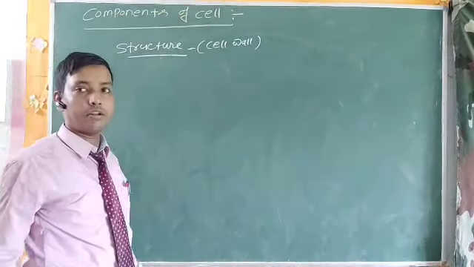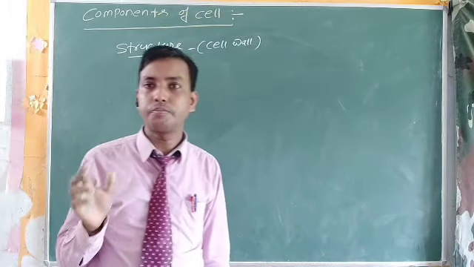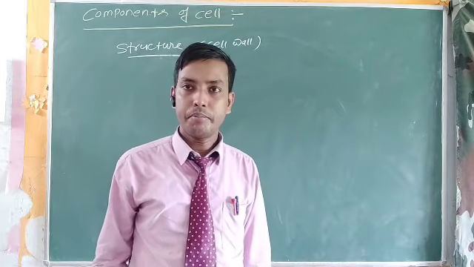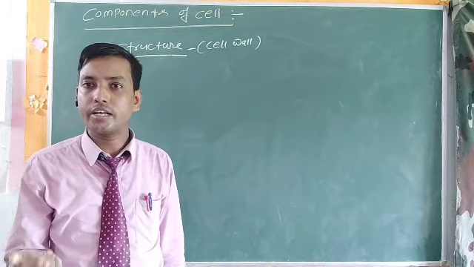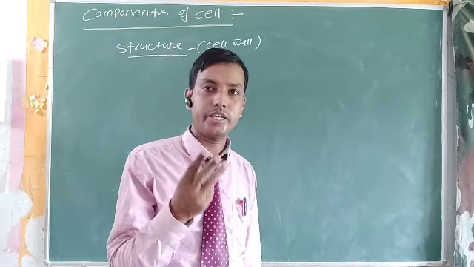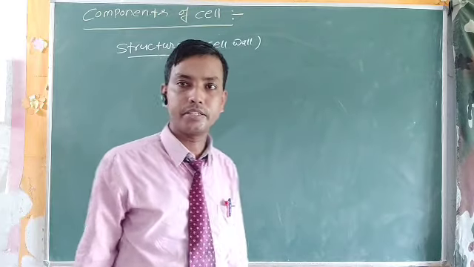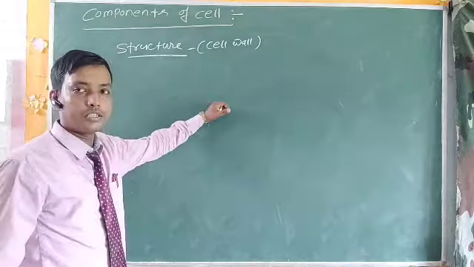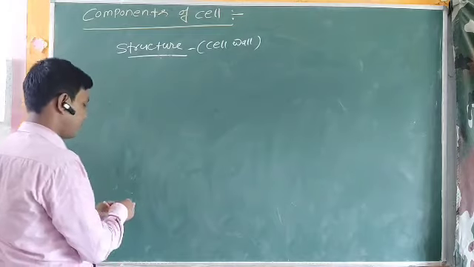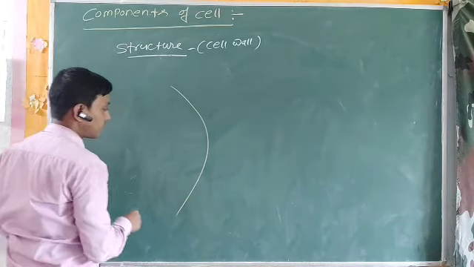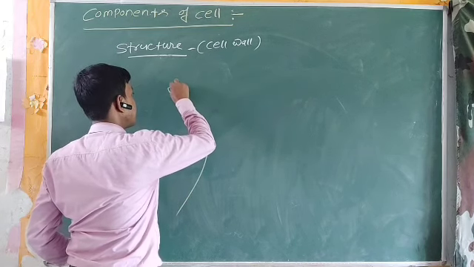Now the structure of the cell wall. Actually, the basic components of the cell wall are similar in both lower and higher plants. But the lower plants possess a single layer of primary cell wall, and higher plants possess 3 layers of cell wall: a single layer of primary and 2 layers of secondary cell wall. Keep in mind. So here I am going to draw the structure of the matured cell wall. It is found above the plasma membrane. So let me draw the structure of the cell wall quickly.